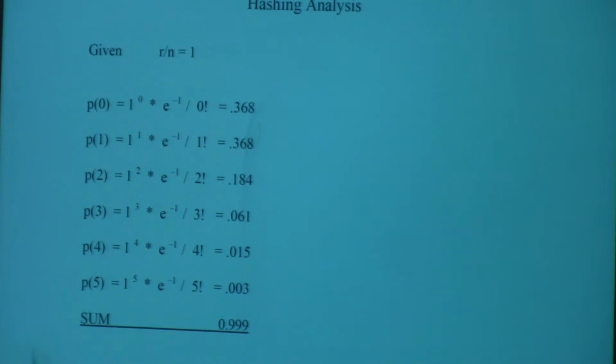So when I go to chaining, I'm going to go right back to this one right here. Because what I'm going to say is I'm going to have n records, and I'm going to have n chains. Well, chains are the same as slots. Instead of just having one in a slot, we have a single chain. So now, if we translate our Poisson probability results to a chaining example, and let's say we have 1,000 chains and 1,000 records, how many of the chains will have 0 records in the chain?